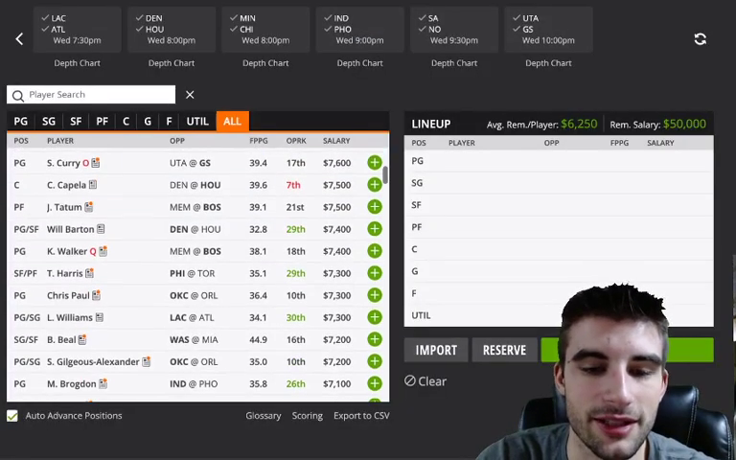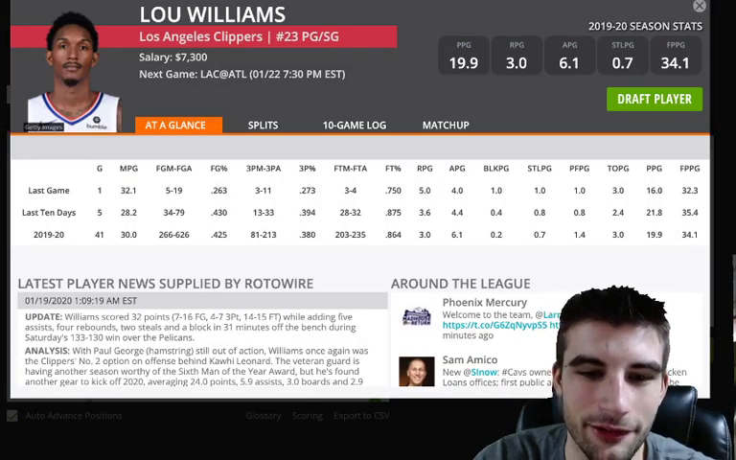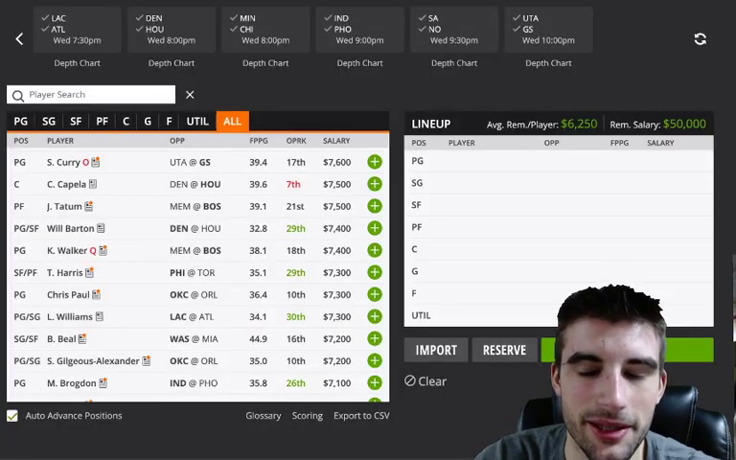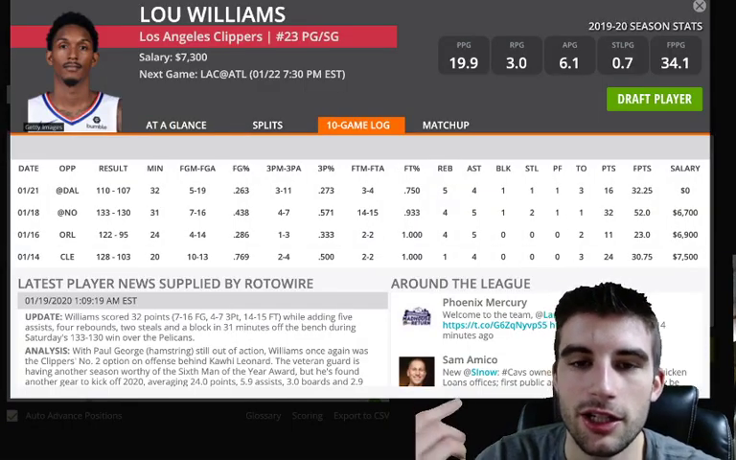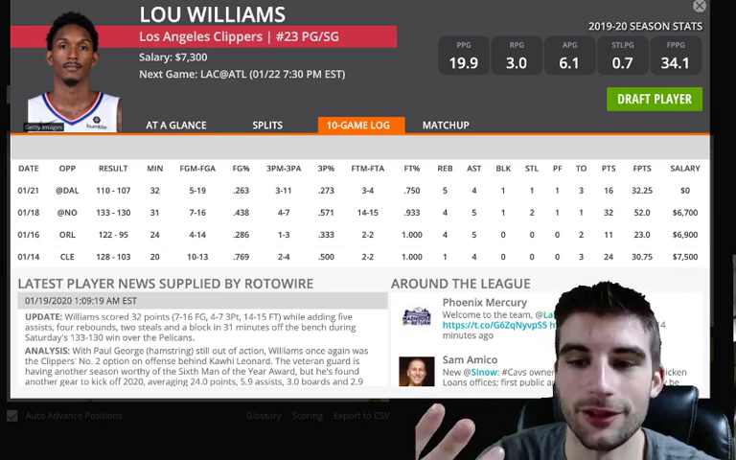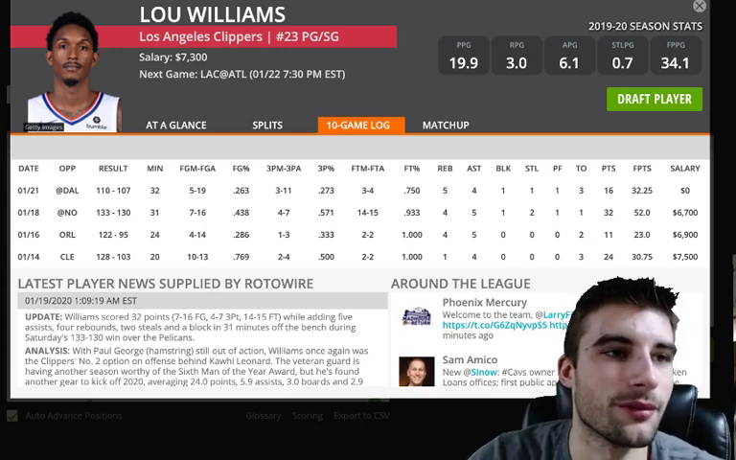But one of my favorite plays on the entire slate is Lou Williams here at 7,300. I would expect him to be popular just because he's got that bright green 30th in the matchup column. But this is a great spot for Lou. So we have potentially Paul George out, Kawhi Leonard out, and potentially Patrick Beverley out. That's a lot of names for the Clippers being out. And even if just one of those guys is out, it's going to be a big boost to Lou.